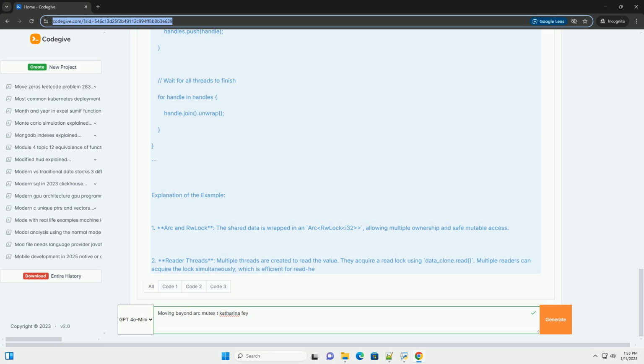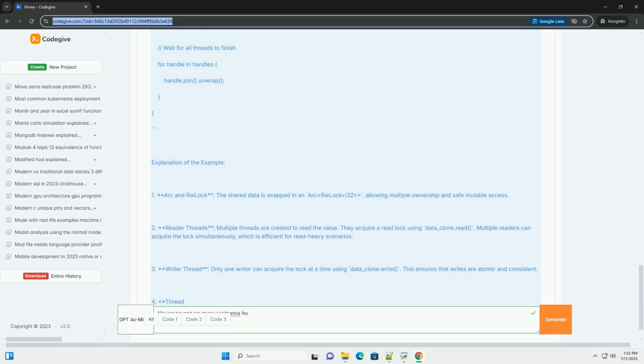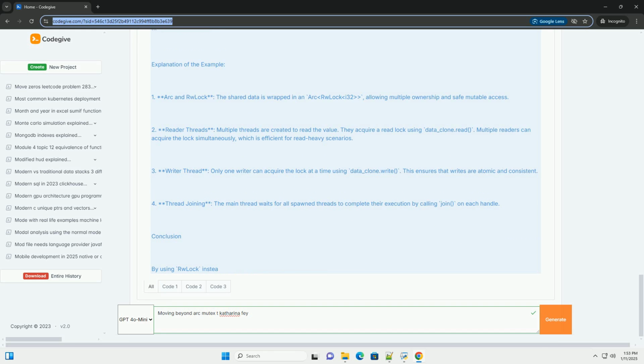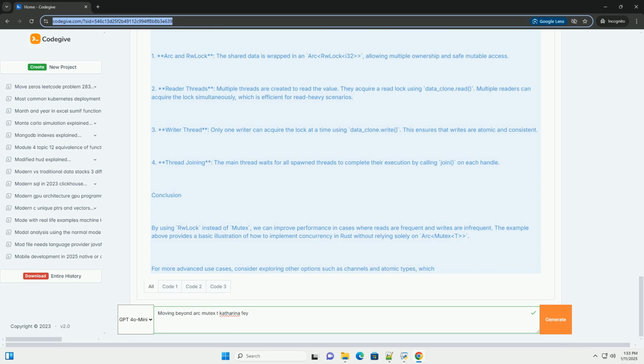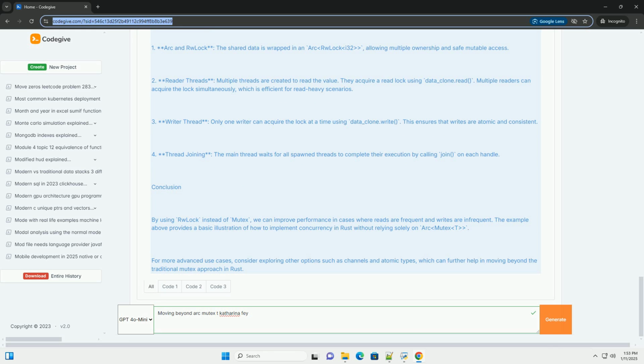Key concepts. 1. Arc and Mutex. Arc is a thread-safe reference-counted pointer. Mutex provides mutual exclusion, allowing only one thread to access the data at a time.